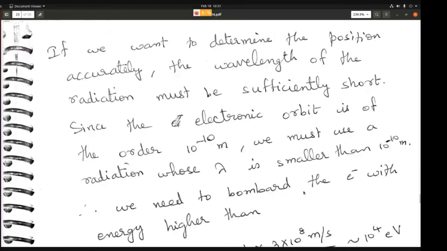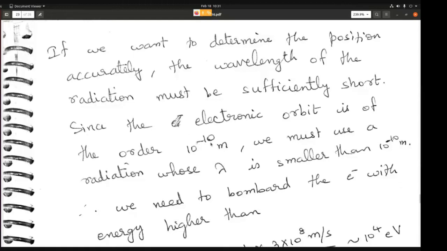This requirement that the wavelength should be smaller comes from optics. There is a formula which tells you, if you need to resolve something with a certain resolution, what the wavelength should be for that resolution. That is where this comes from. Anyway, our wavelength should be less than 10 power minus 10 meters.